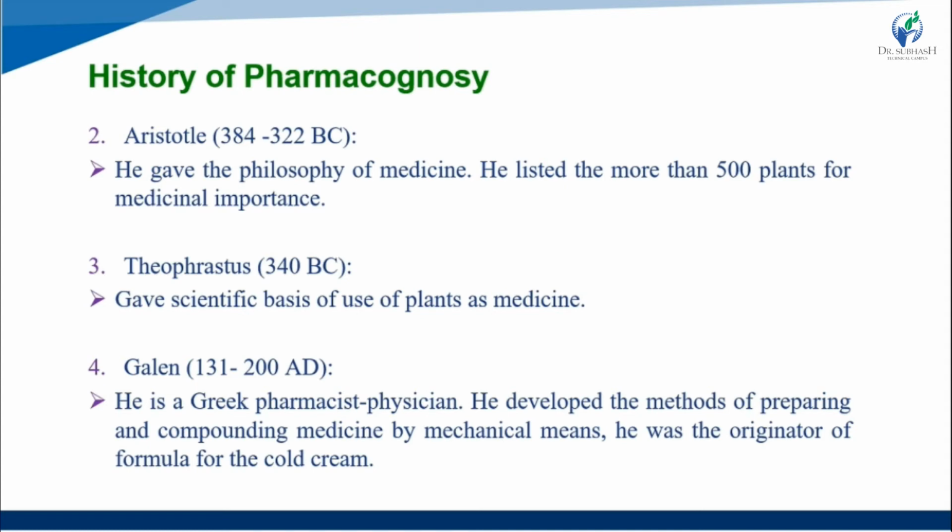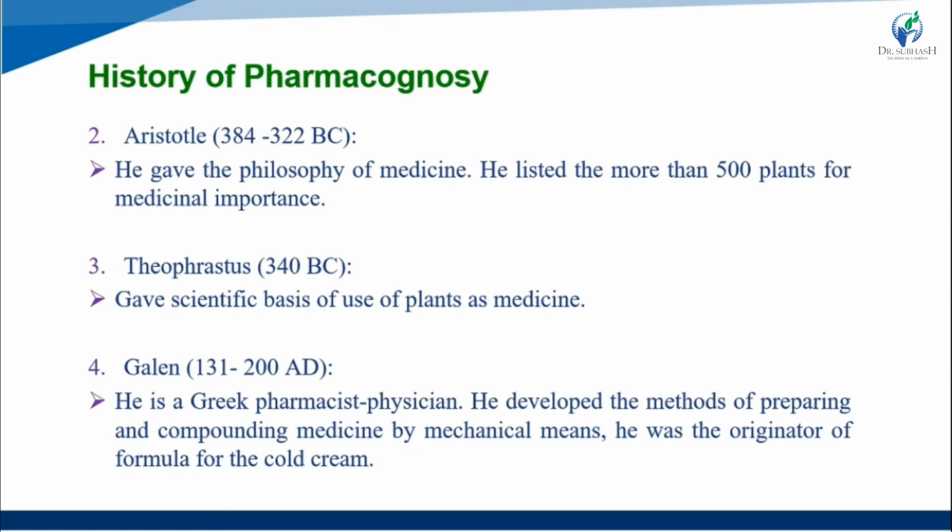He listed more than 500 plants of medicinal importance. Then Theophrastus, whose time is 340 BC, gives a scientific basis for the use of medicinal plants as medicines.